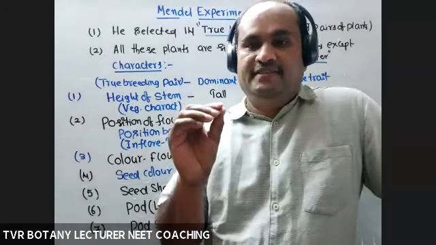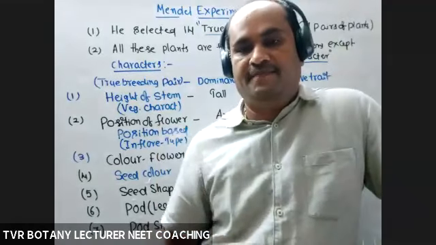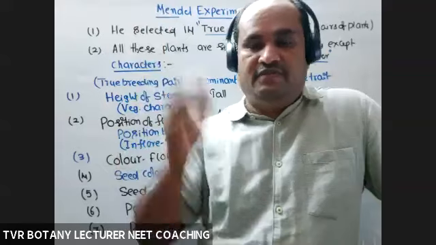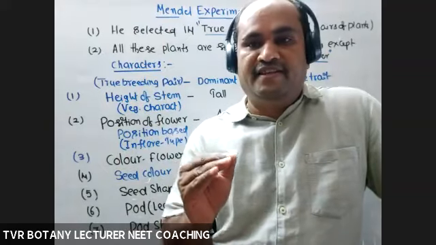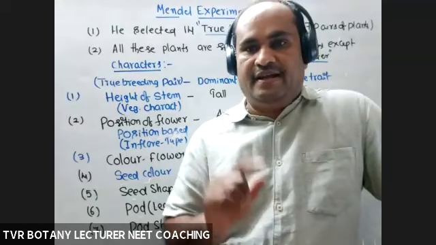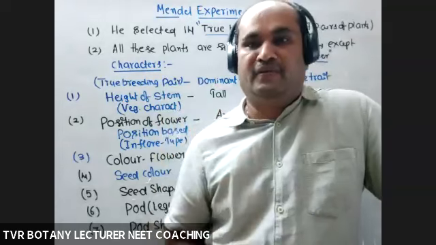Dominant means it is present in maximum number of individuals, just for our understanding only. Recessive means present in certain number of individuals. But don't use this definition. According to genetics and Mendel, you should use the statement given by Mendel only.